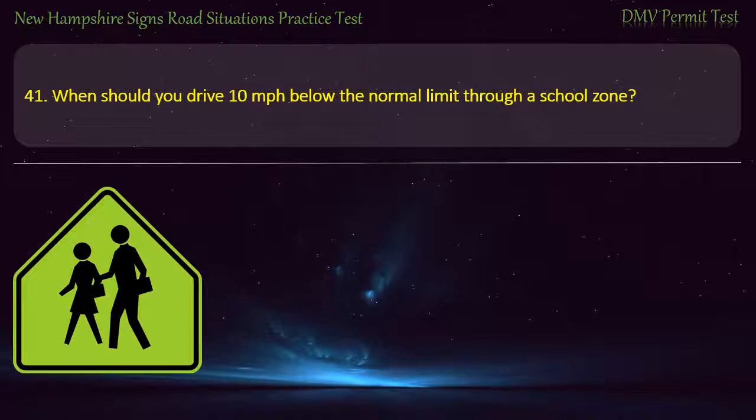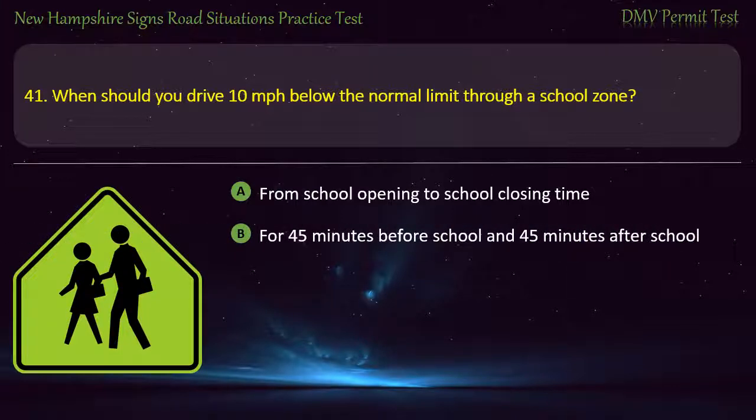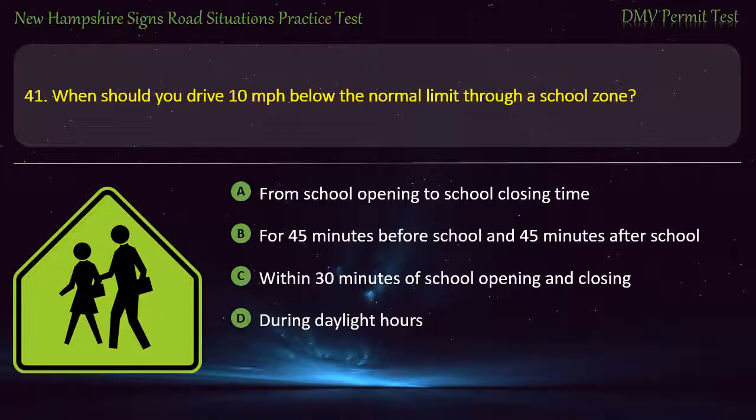Question 41. When should you drive 10 miles per hour below the normal limit through a school zone? From school opening to school closing time. For 45 minutes before school and 45 minutes after school. Within 30 minutes of school opening and closing. During daylight hours. Answer. For 45 minutes before school and 45 minutes after school.